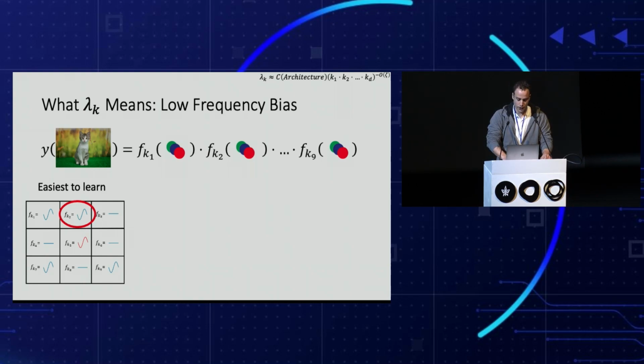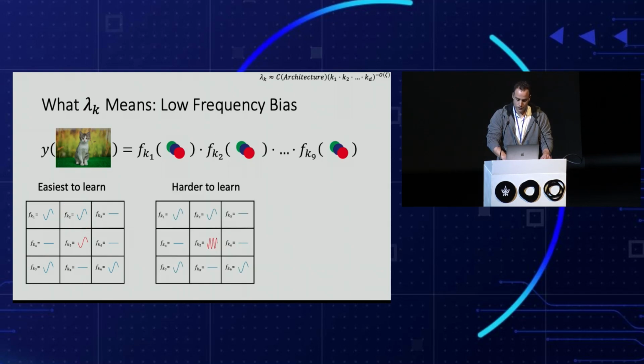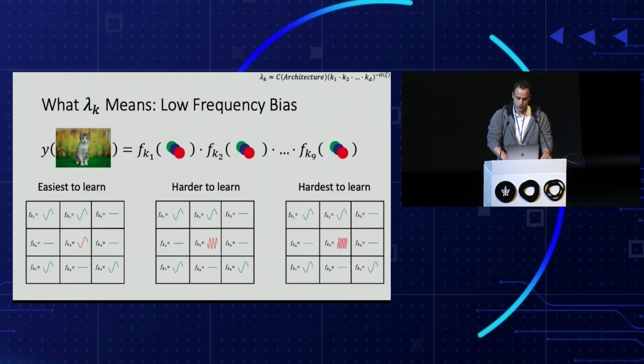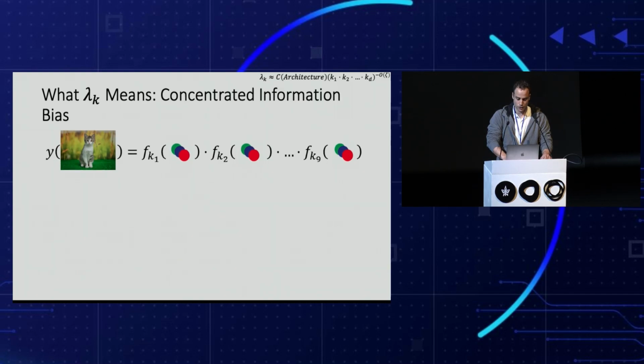Now we can see another kind of target function. This function is the same, but with higher frequency in the center pixel, and therefore it is harder for the network to learn. And as we increase the frequency in this pixel, the target function becomes even harder for the network to learn. This is a result of the right-hand side of our eigenvalue characterization.